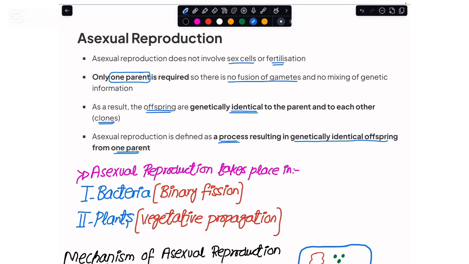One parent. If we talk about which organisms follow this form of reproduction, it is followed by bacteria and also by plants. For bacteria, asexual reproduction is termed binary fission, and for plants, asexual reproduction goes by the name vegetative propagation.